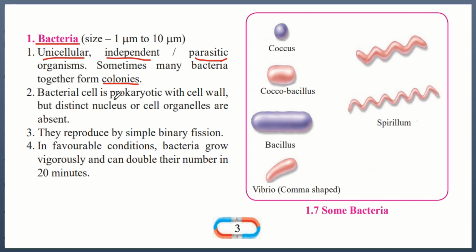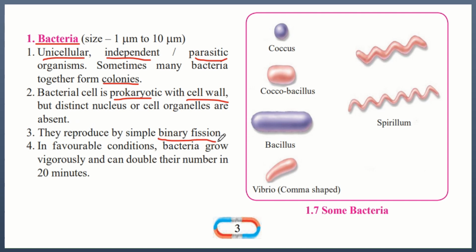Bacterial cell is prokaryotic with a cell wall. So they are prokaryotic, that is, their cell organelles are not organized, and these have a cell wall, but a distinct nucleus or cell organelles are absent. That's what makes it a prokaryotic organism. They reproduce by simple binary fission.